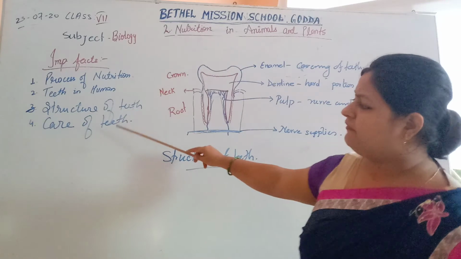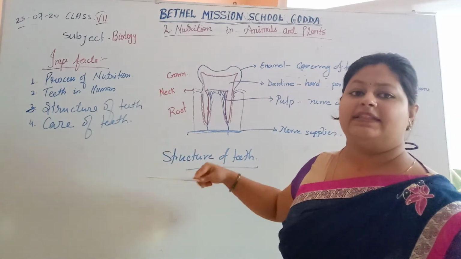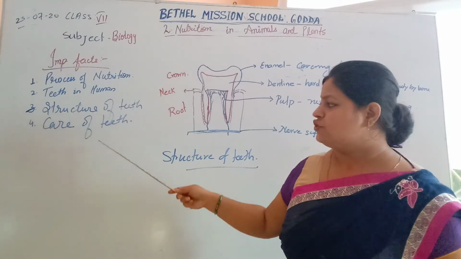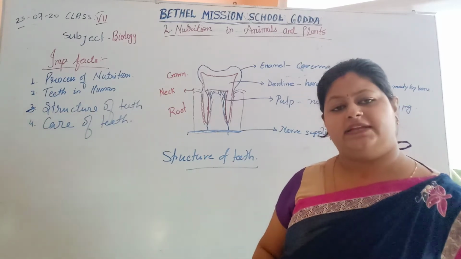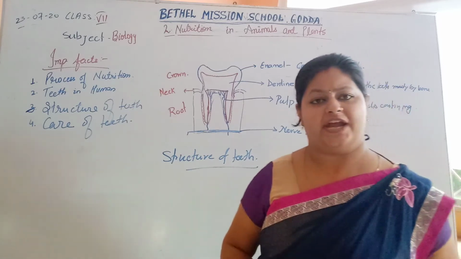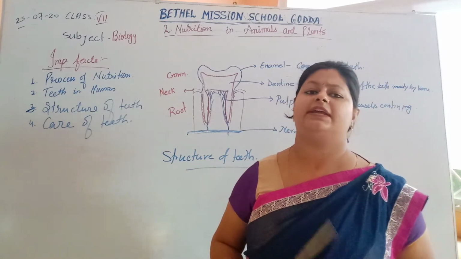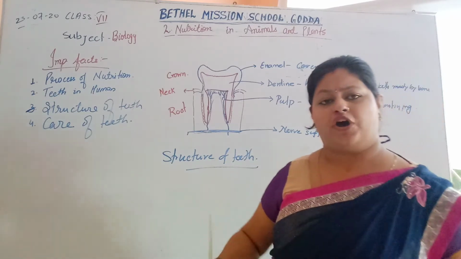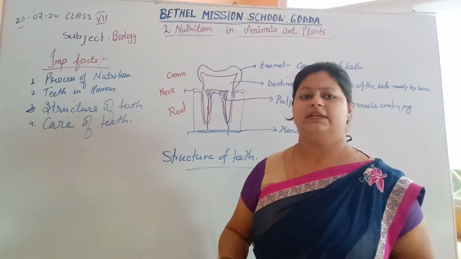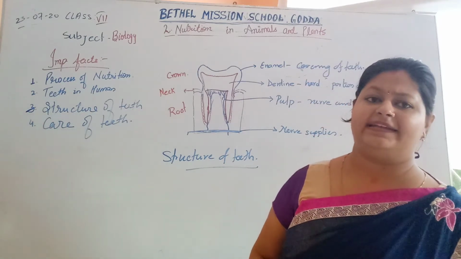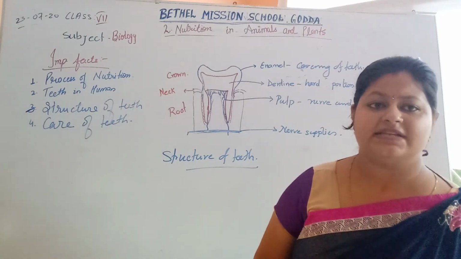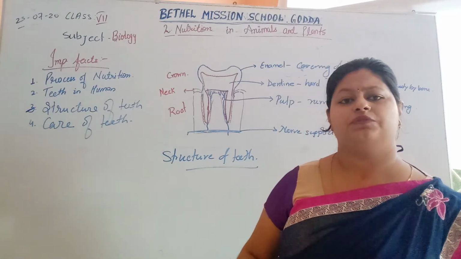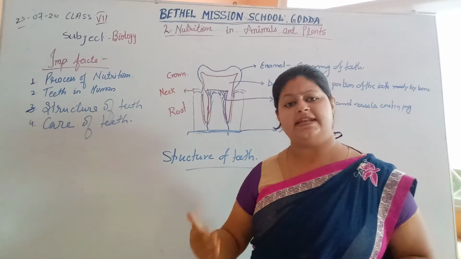Next we will discuss the care of teeth, how we can maintain hygiene in the teeth. As you have been hearing since childhood, we should brush our teeth twice a day. This is the first precaution we can take to preserve our teeth. How can we do dental care? We should brush our teeth twice a day. We should wash our mouth and teeth after each and every meal.